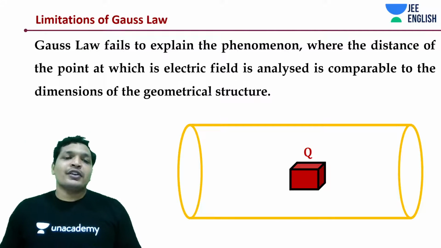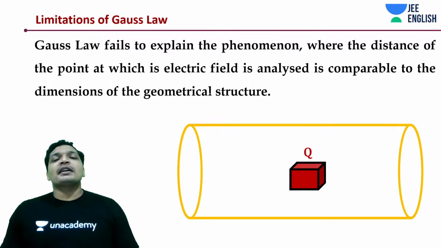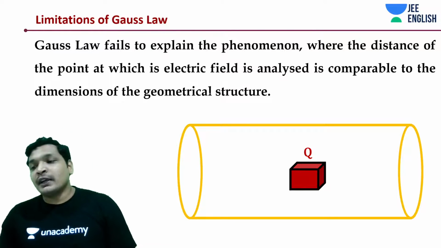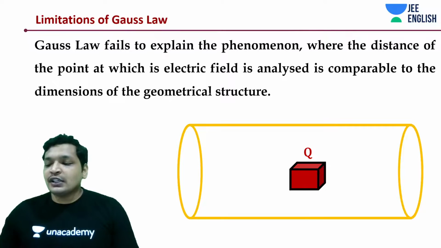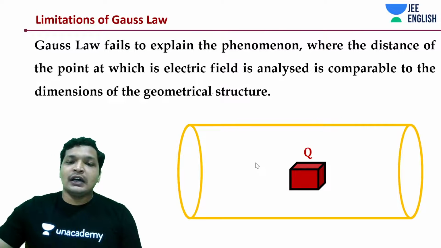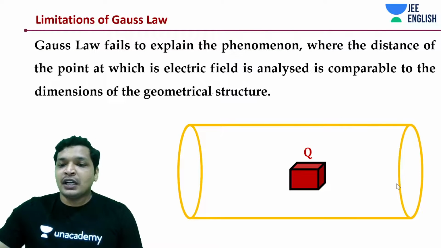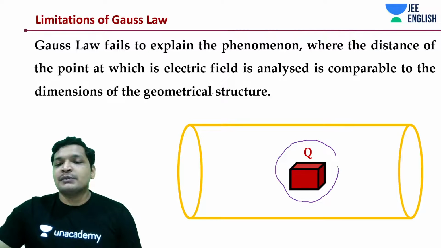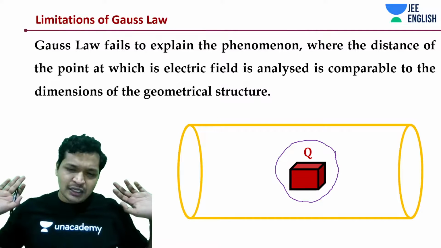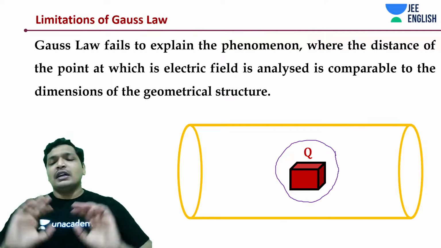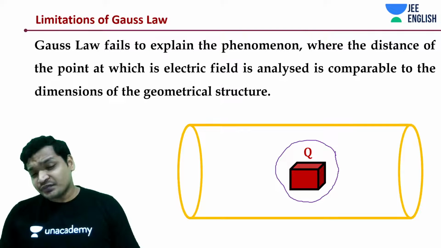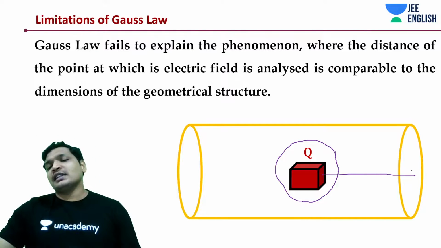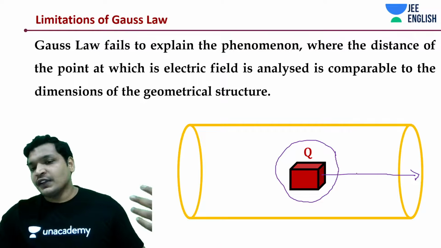All or the majority of the concepts around Gauss law, but Gauss law fails to explain a few phenomena, or it is only meant for a few things. Let's say you have a point charge like this. This is not a point charge, but typically some charge distribution across, let's say, even an insulator, and it's given a charge Q. When you try to analyze through Gauss law, you will say all the fields exist like this, and you will calculate the field at some point.